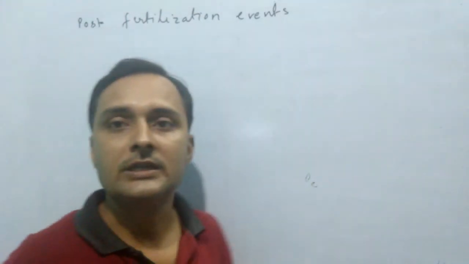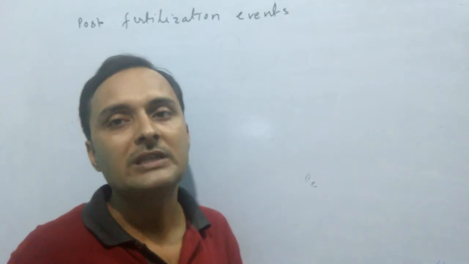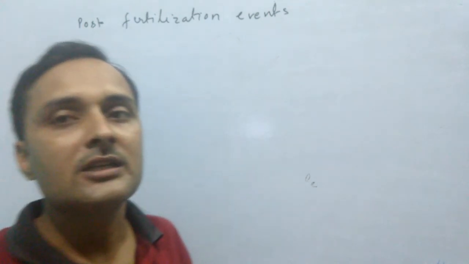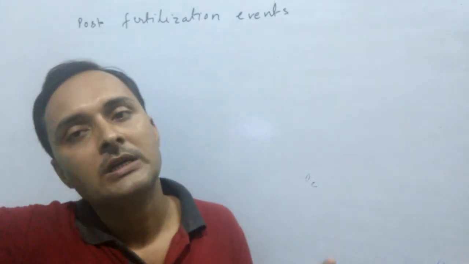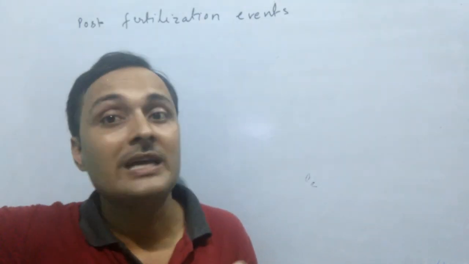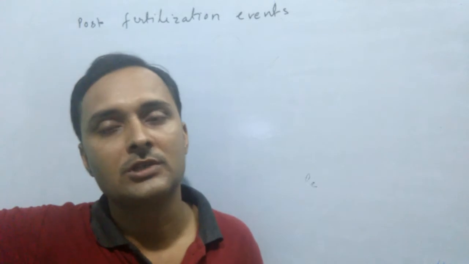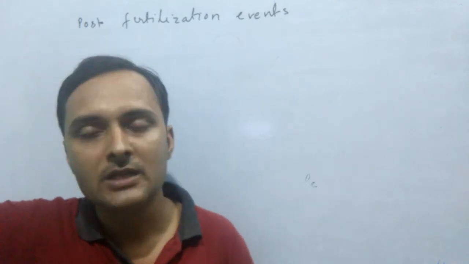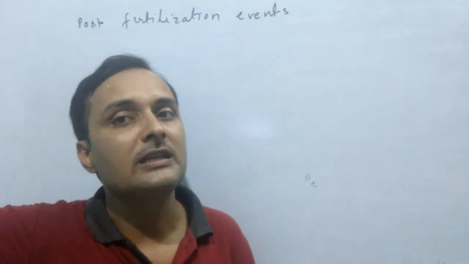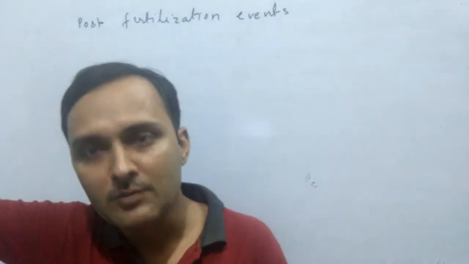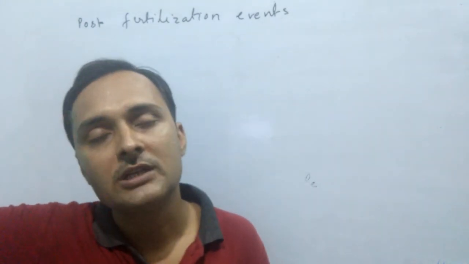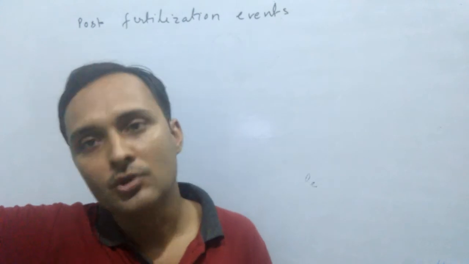Coleoptile and coleorhiza. A thin membrane that surrounds the radicle in the case of a monocot embryo is known as coleorhiza. Rhiza means root; it always surrounds the root, the radicle. And a thin membrane that surrounds the plumule in the case of a monocot embryo is known as coleoptile.